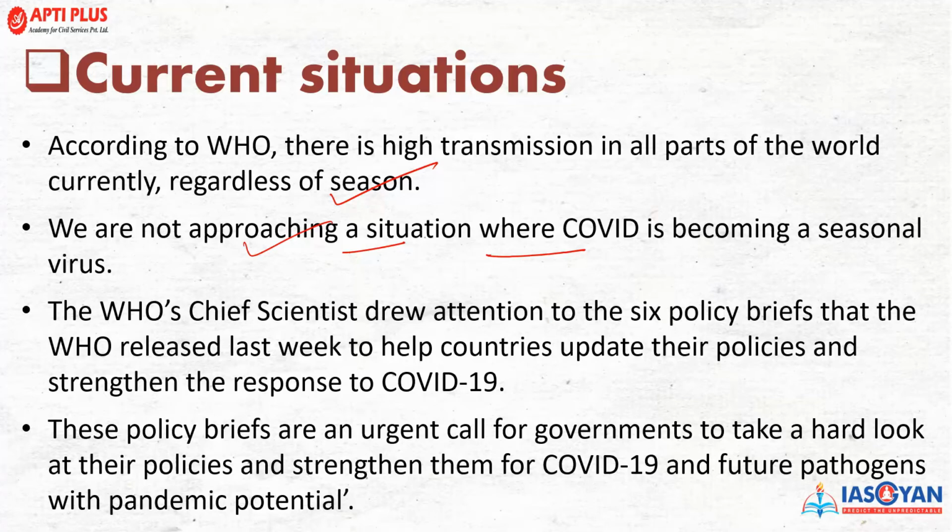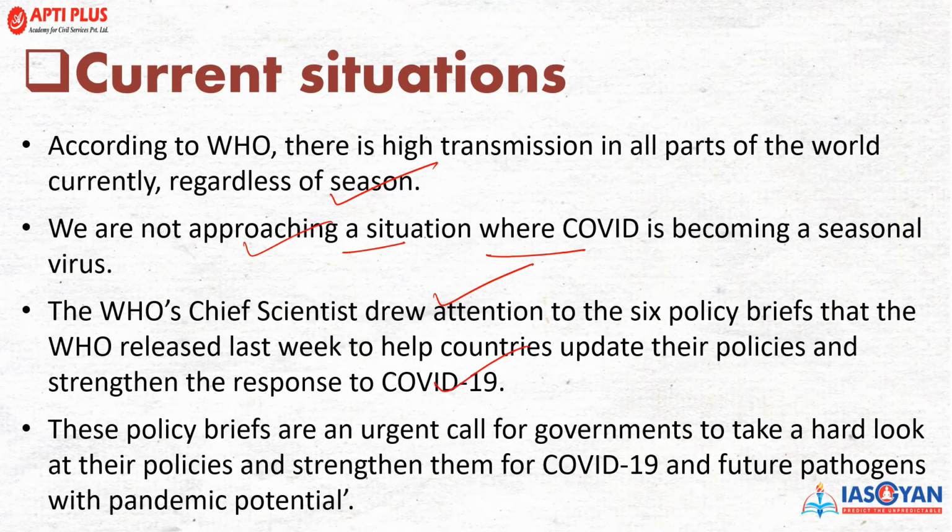The WHO chief scientist drew attention to the sixth policy brief that was made earlier by the WHO, which has said that we need to strengthen our COVID-19 working mechanism and overall procedures to combat this disease.